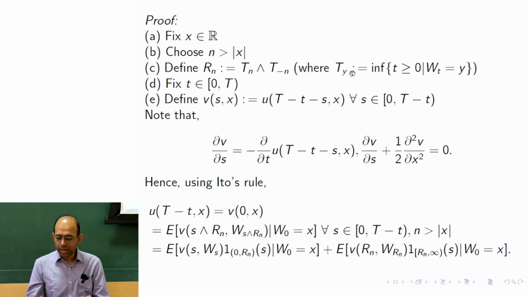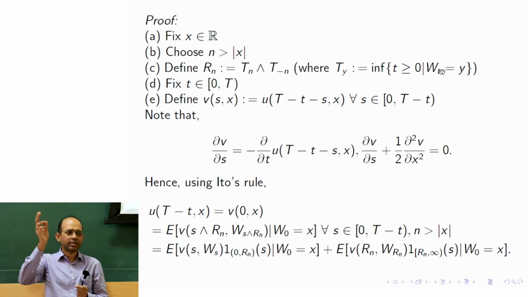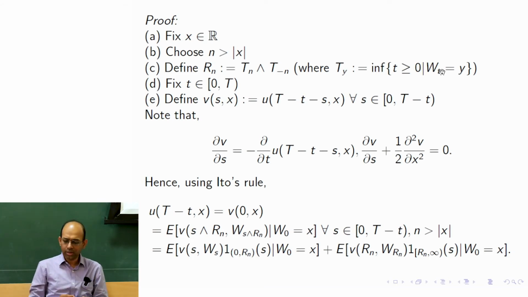where T_n is actually the hitting time to the level of n. That means when the Brownian motion, which has started from 0, becomes as large as n. Okay, so that is T_n, and T_{-n} is when it first hits minus n. Okay, so this is the definition: T_y is the infimum of t, that is, the first time when W_t becomes y.